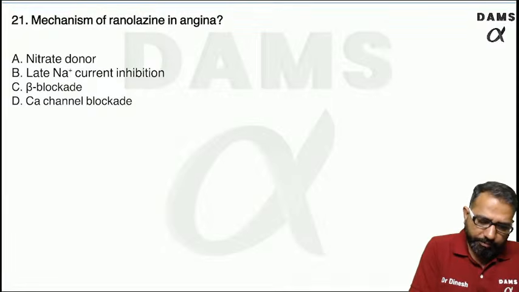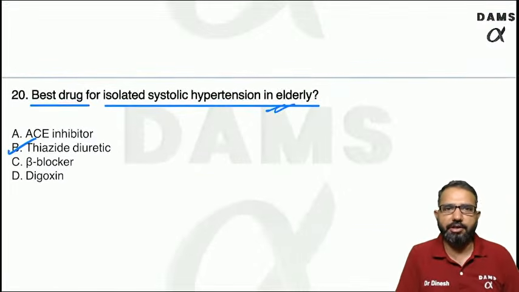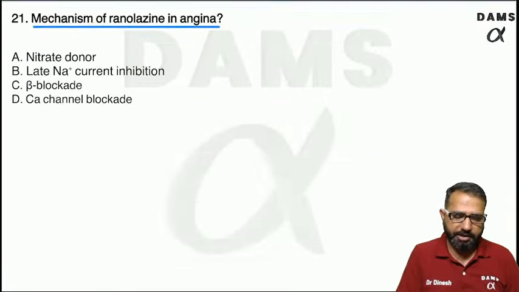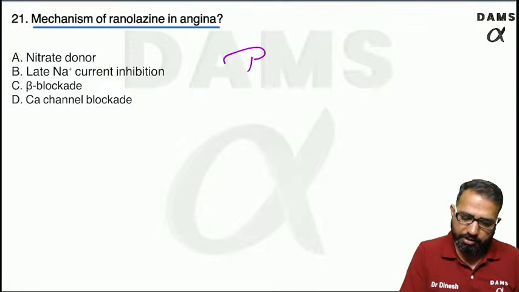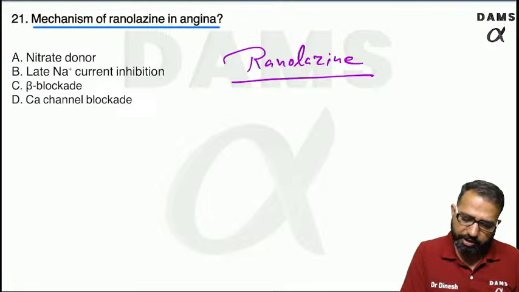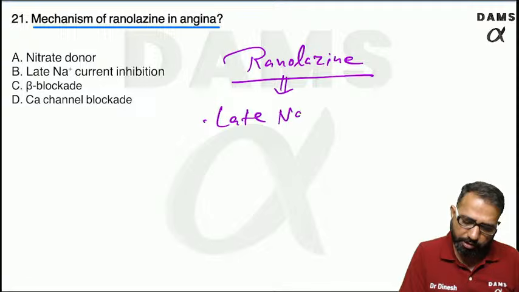One important question: mechanism of ranolazine in angina. Ranolazine is an important drug in angina patients. Mainly it is a late sodium current inhibitor.